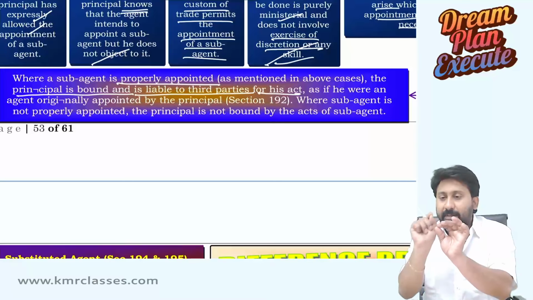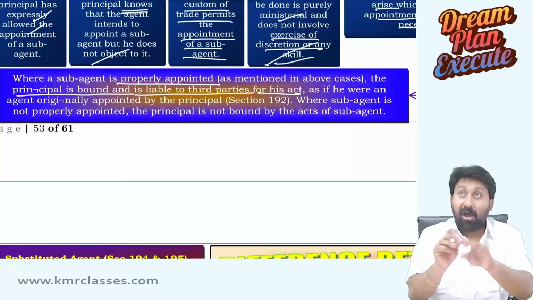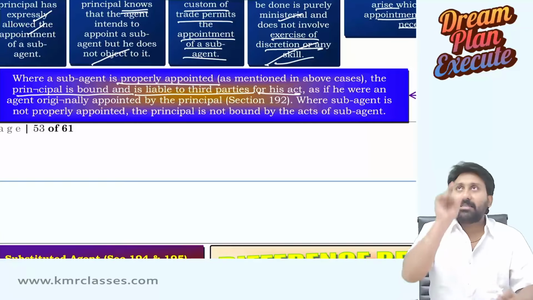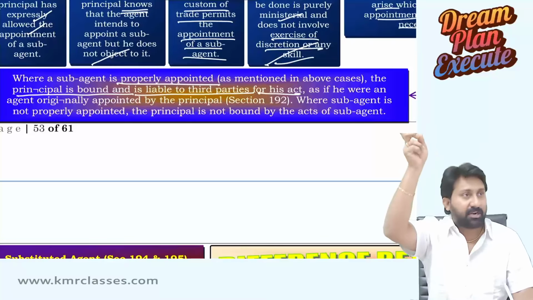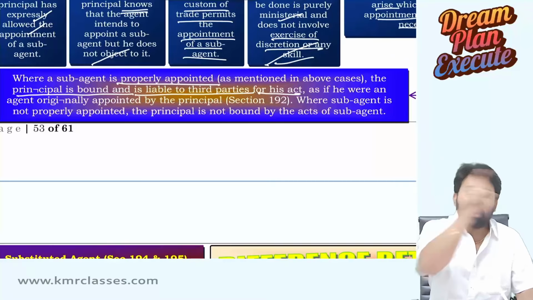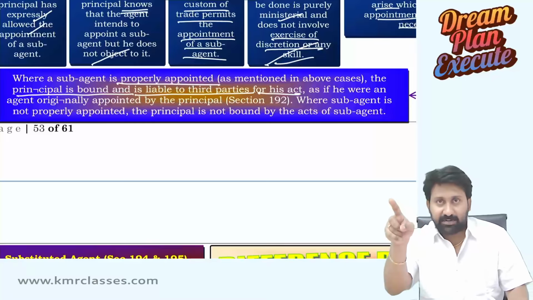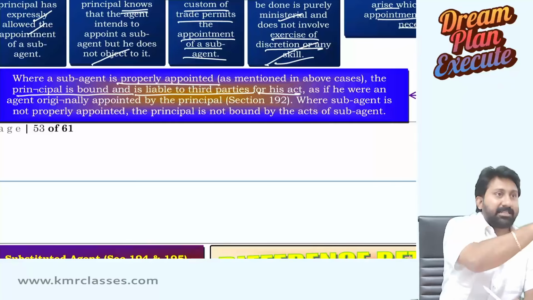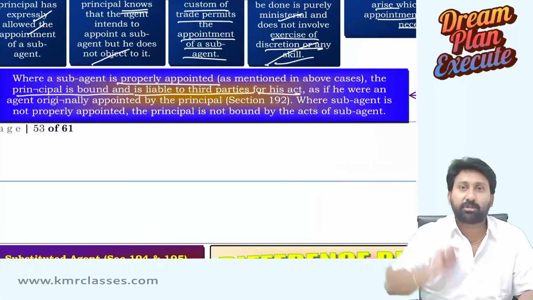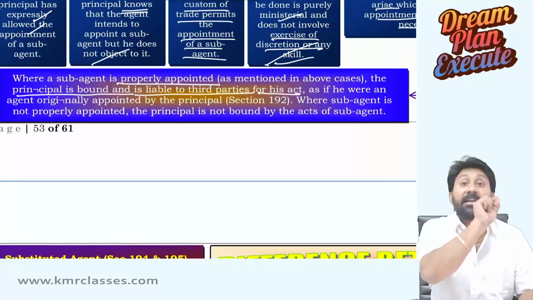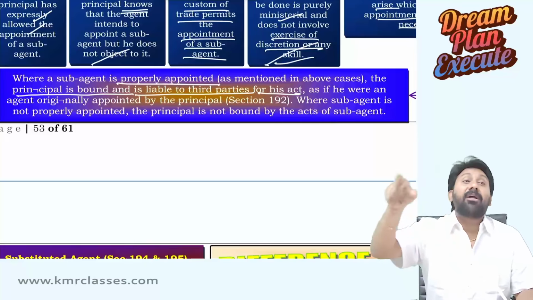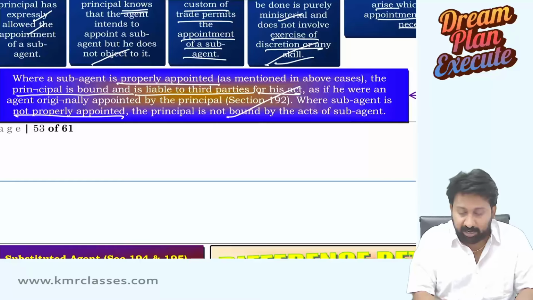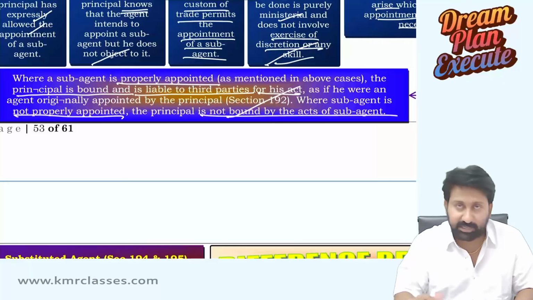See, for acts of the sub-agent, the agent becomes responsible. Already what we read, for acts of the agent, the principal will become responsible. So therefore, if the agent has done something, the principal is liable to the third party. Now what happened? Previously agent and principal. Now the sub-agent will do something with a third party. For that, the agent is responsible. For the act of the agent, the principal is responsible. So the principal is liable indirectly to the third party. Later, the principal will punish the agent, not the sub-agent, for the wrong acts of the sub-agent. Where a sub-agent is not properly appointed, the principal is not bound by the acts of the sub-agent.